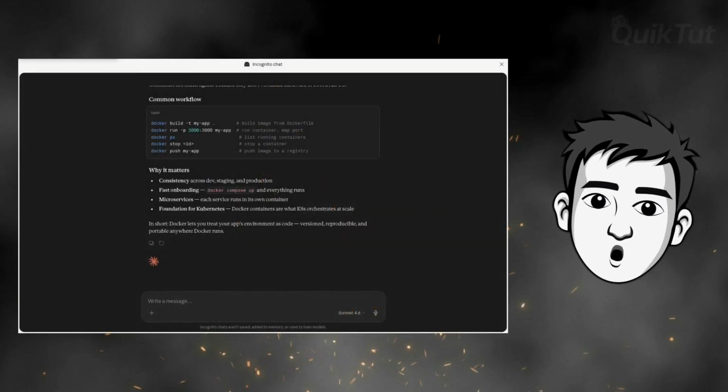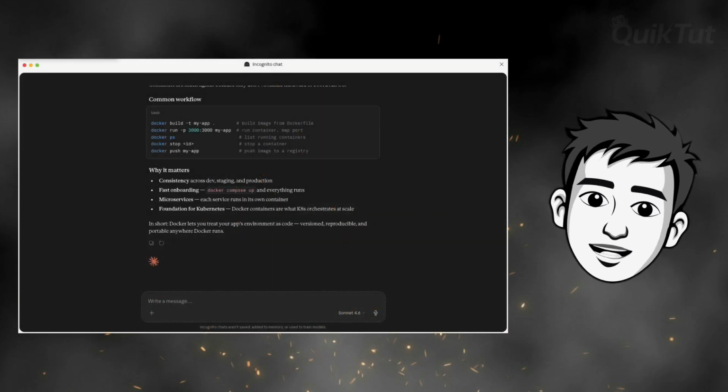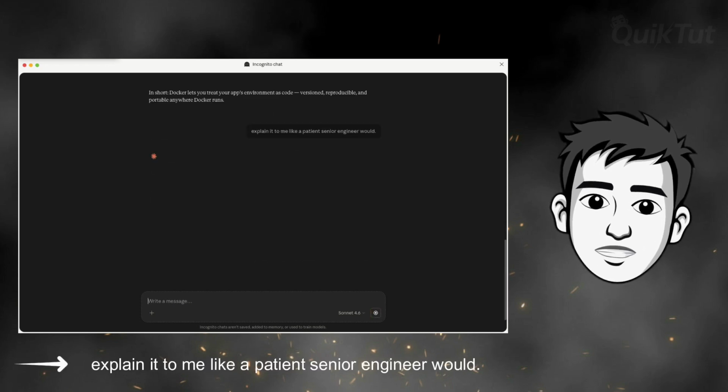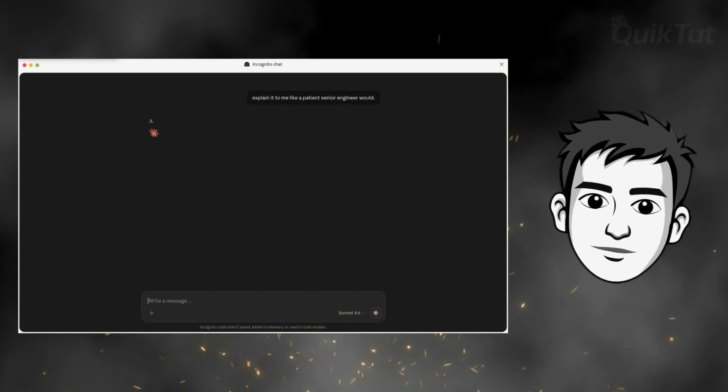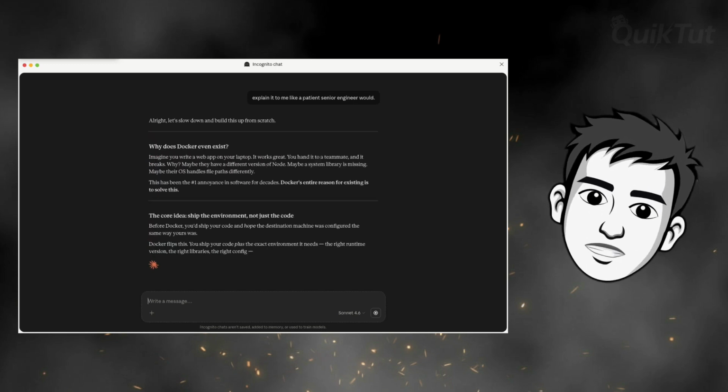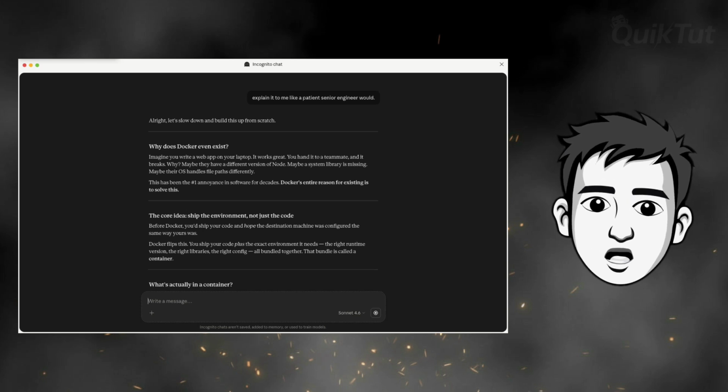Next, tell Claude who's doing the explaining. Something like, "explain it to me like a patient senior engineer would." That single phrase tells Claude where to pull from, what tone to hit, and how to pitch the level of detail. It's one of the most useful things you can layer into any prompt, and it takes about 10 seconds.